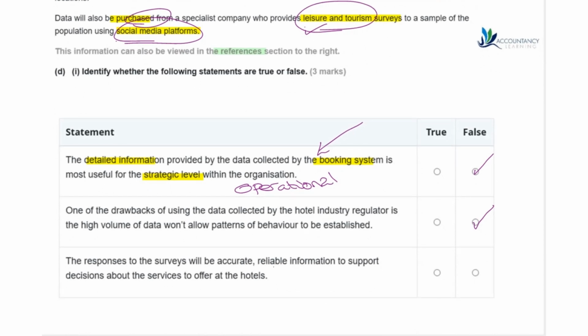So are they going to be accurate and reliable in order to support decisions about the services to offer at hotels? Well, no, they're not, because they're not necessarily accurate, because people can lie on surveys. And also using social media means that it's not necessarily the most reliable way of getting information, because it's going through a vast number of channels and could be answered by quite a lot of people.